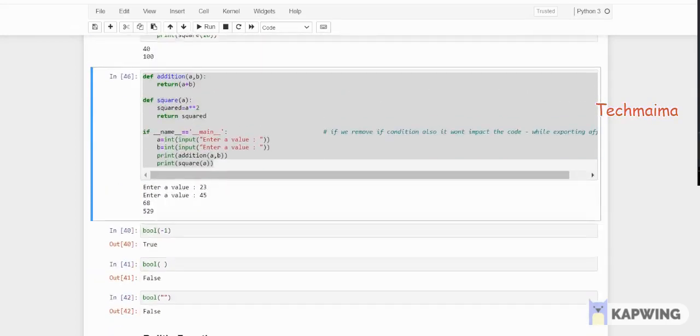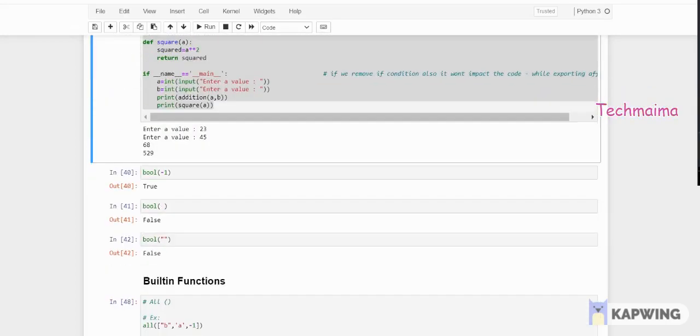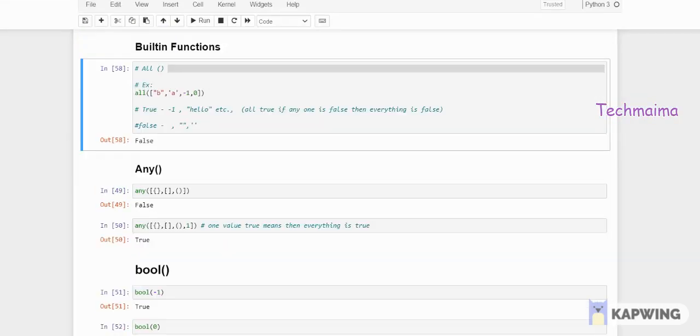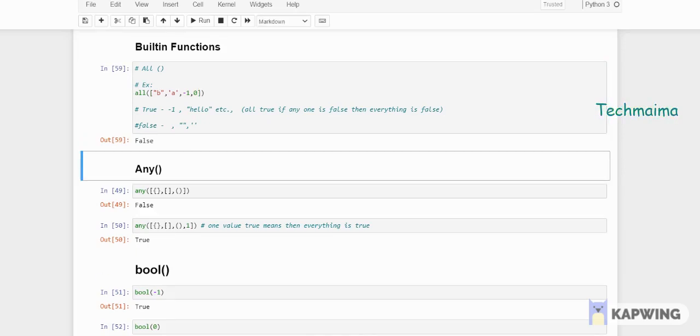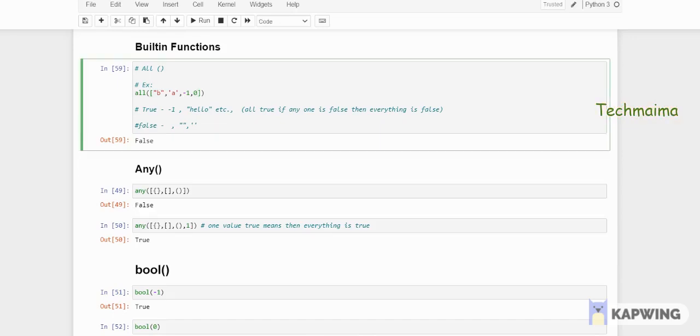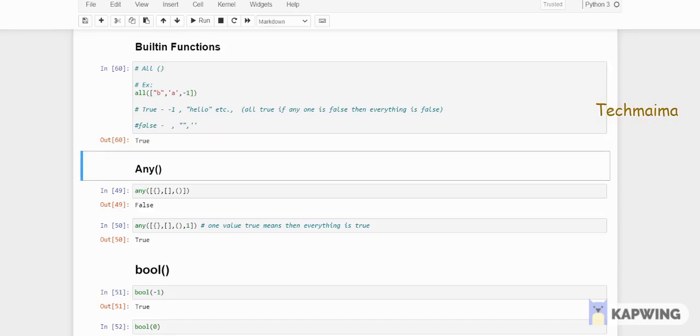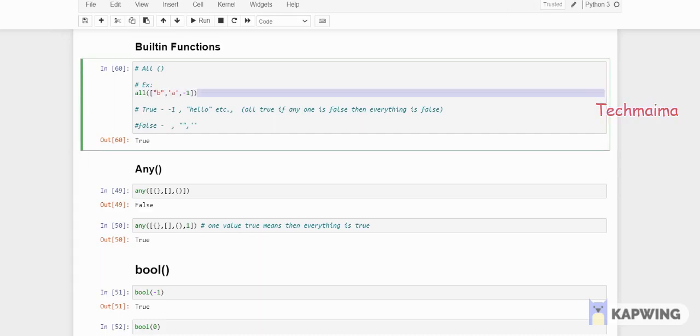Okay, the next concept is built-in functions. For all, I'm giving you an example: I have taken a list with two string values, -1 and 0. If I run this, it will return false, because just now I told you that when you use 0, it will return false. If I remove 0, it will return true. So this is the logic of all. If everything is true, it will return true. In case one element is false, it will return false.